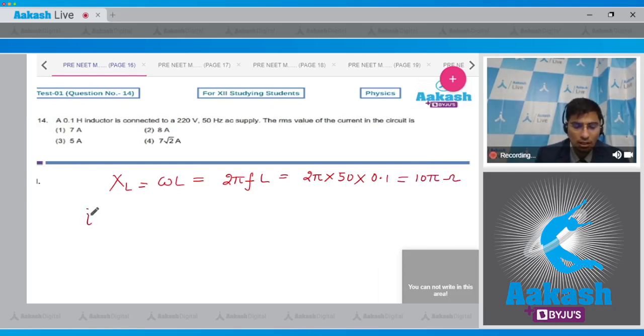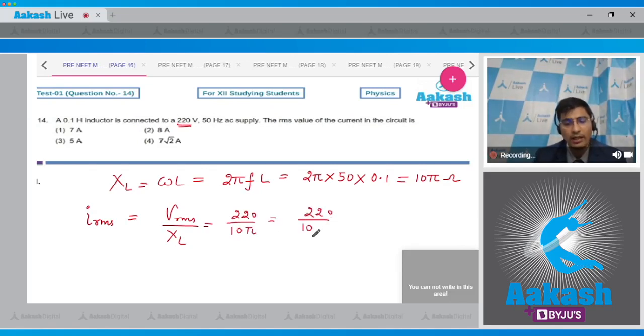Now, the current's RMS value will be equal to the RMS value of the voltage divided by XL. And the RMS value of the voltage is given to be equal to 220. So this will be 220 by 10 pi. We can further simplify it as 220 by 10, and pi can be written as, dear students, 22 by 7. So on solving this, we get a value of 7 amperes. And hence for this question, the correct answer turns out to be option number 1. Now let us solve question number 15.